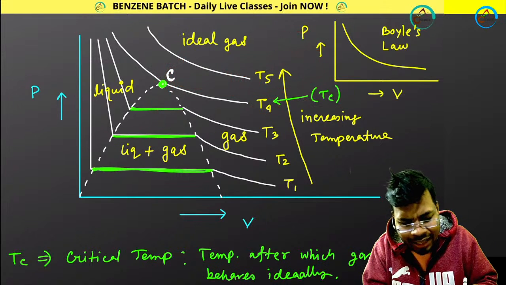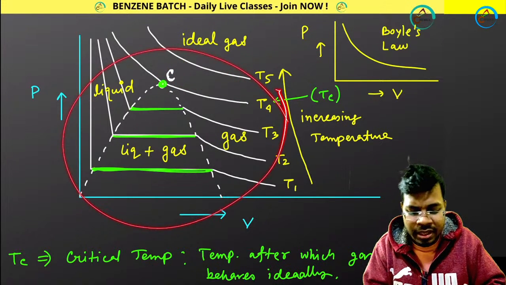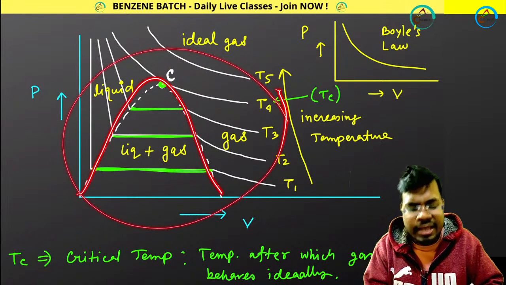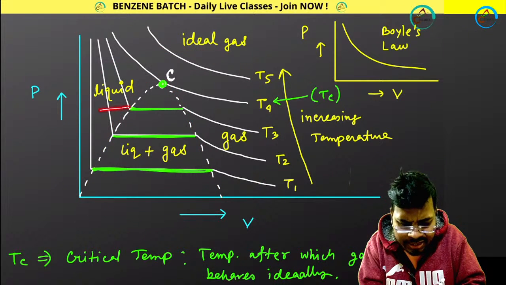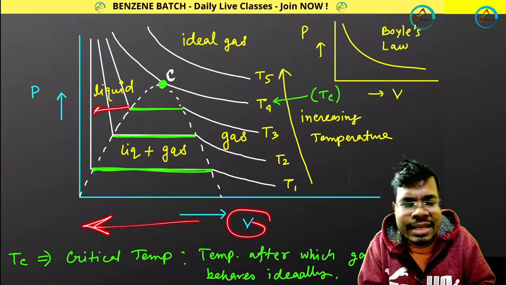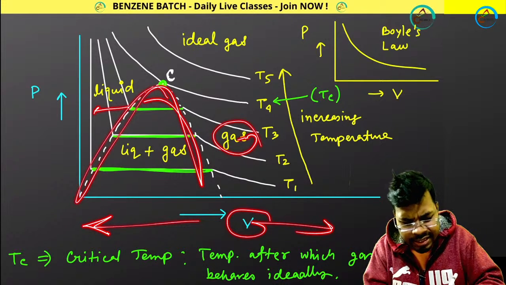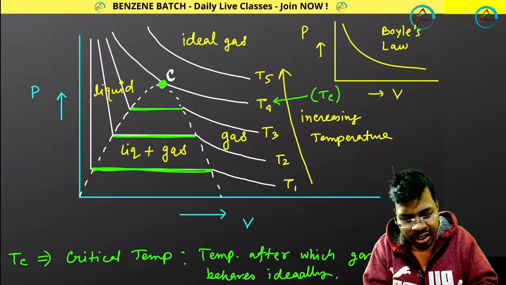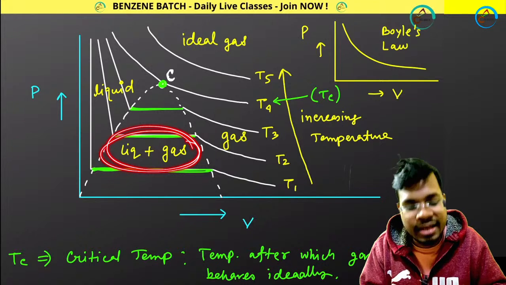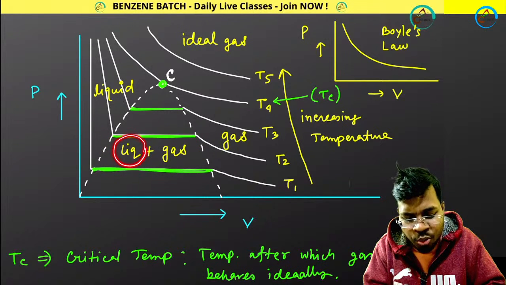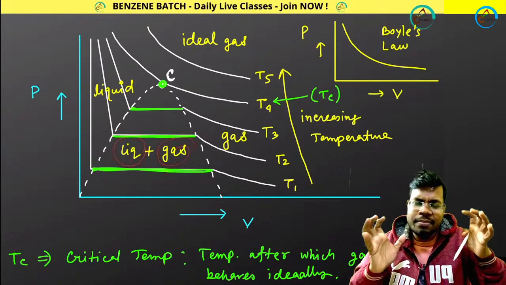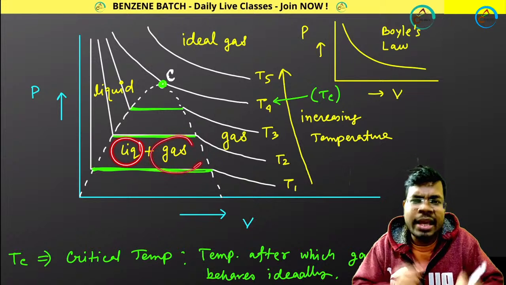So if you look at this plot, you are getting this section, and in this section what happens? Before these sections, that is the low volume section. Low volume means liquid, high volume means gas. In between is actually a mixture of liquid and gas. You cannot differentiate your liquid and gas over here. They are in an equilibrium state.